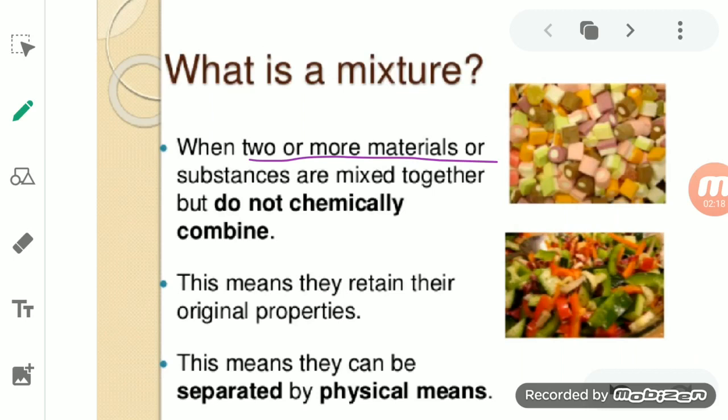It means they do not combine chemically.